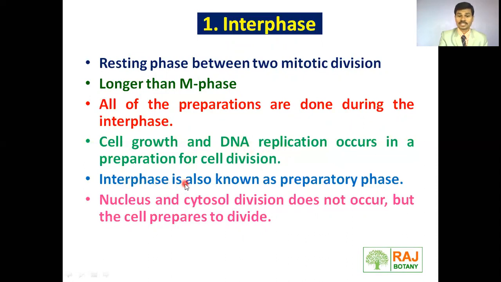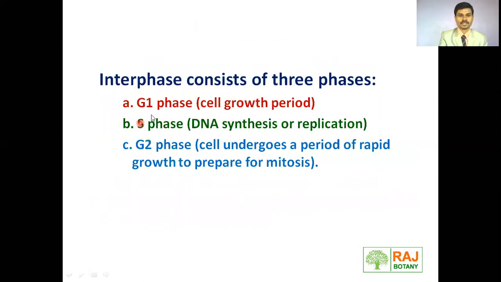As we know, interphase is also known as the preparatory phase. Why? Because the cell prepares itself for the next phase. During interphase, nucleus and cytosol division does not take place. It takes place only during M phase. Then what exactly happens during interphase? The cell prepares itself to divide. Let's see some detail about interphase: G1 phase, S phase and G2 phase.